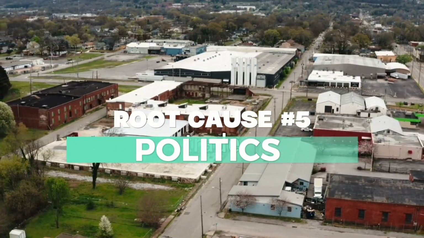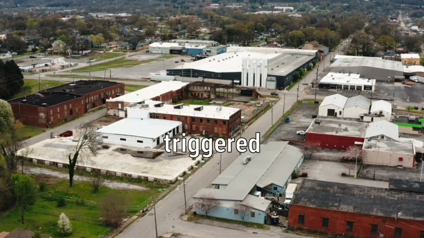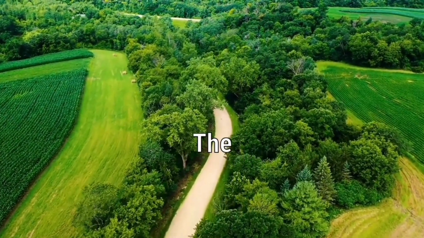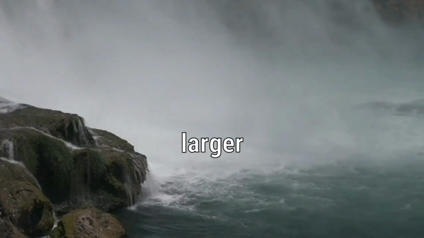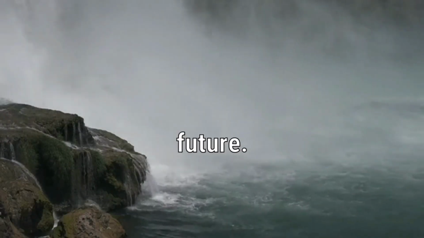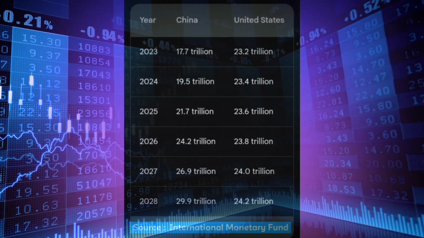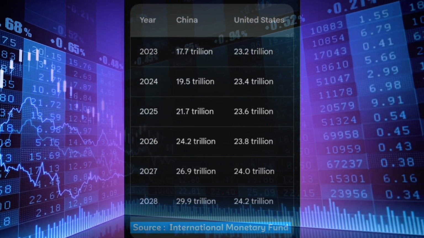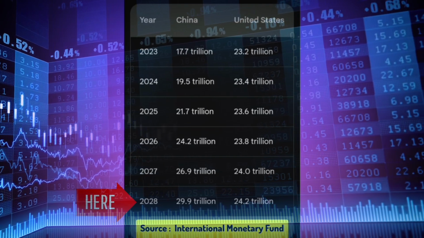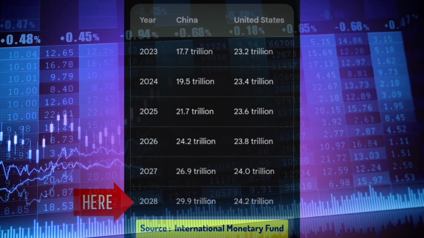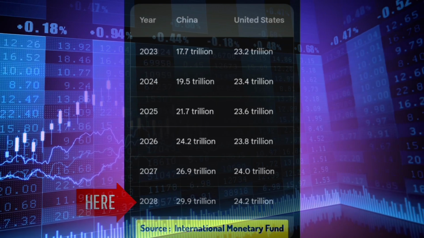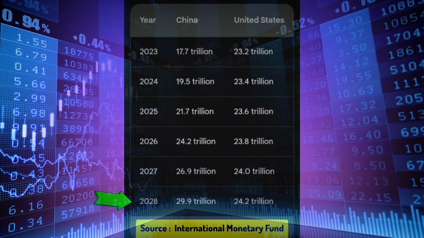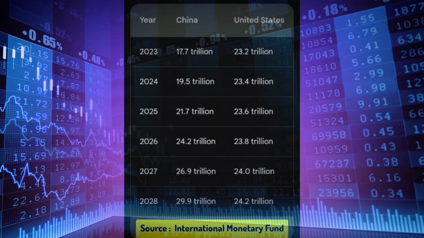Root cause 5. Politics. The trade war between the United States and China is also triggered by political factors. The United States is concerned about China's rapid economic growth. The United States is concerned that China will become a larger economic power than the United States in the future. As you can see, China's GDP is projected to grow faster than that of the United States over the next 5 years. This means China is on track to become the world's largest economy by 2028.